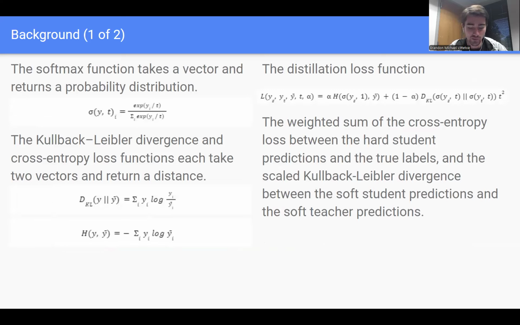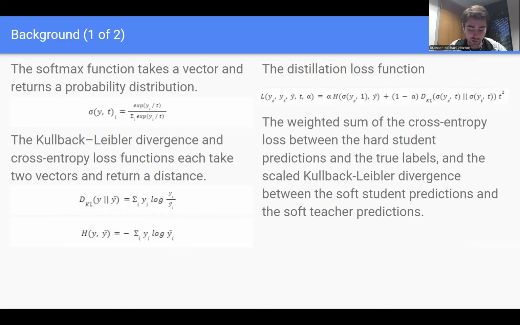First, the softmax function takes a vector, usually some logits, and returns a probability distribution. It is usually the last activation function of a neural network. And the temperature parameter controls the entropy of the resulting probability distribution, where a higher temperature returns a higher entropy distribution called the soft predictions, and a lower temperature returns a lower entropy distribution called the hard predictions.